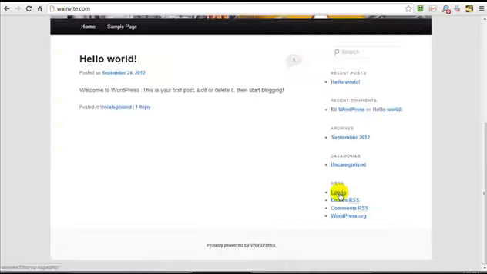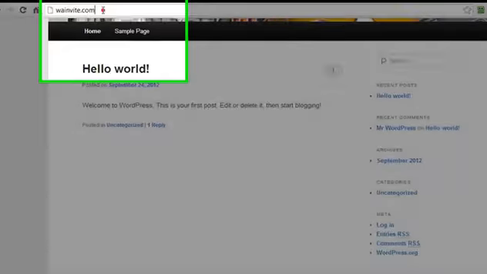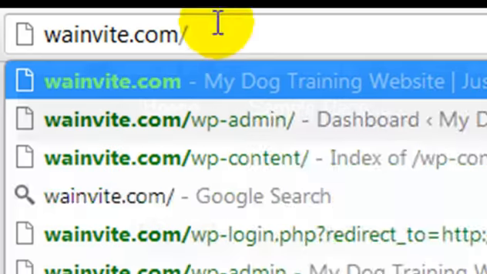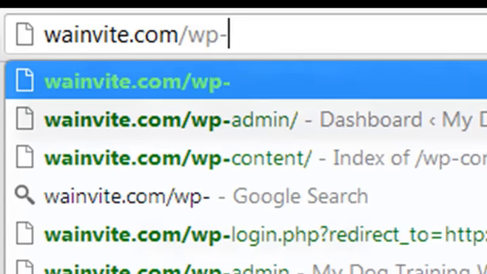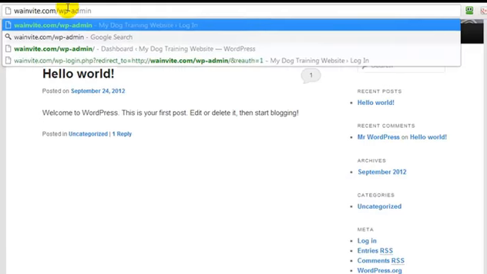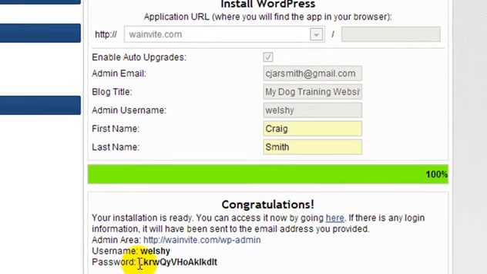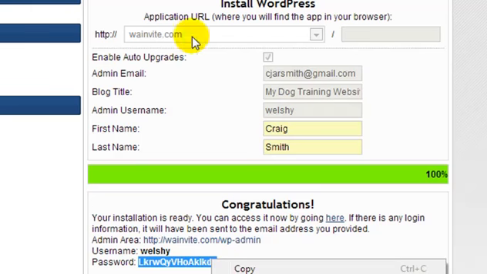If you wanted to log into the admin area, you can simply click login here, or you can simply come up to your URL and put a trailing slash and then put wp-admin, and this is going to redirect you to the login page. If for some reason you've forgotten your password, all of the details should have been emailed to you at whatever email address you entered there.